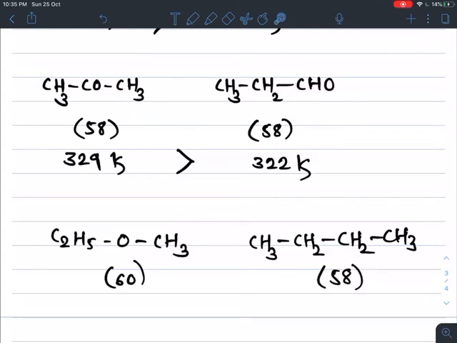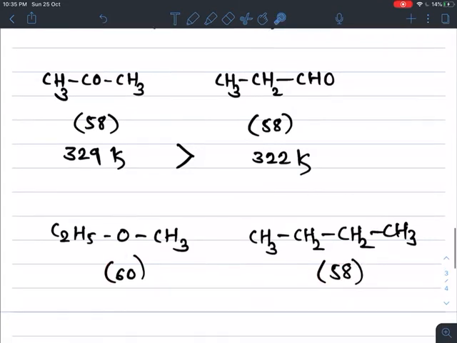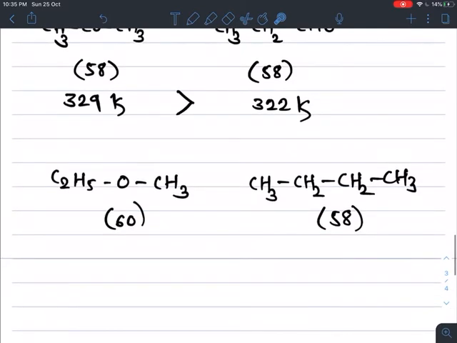It is approximately the same. The boiling point of ethyl methyl ether is 281 Kelvin and n-butane is